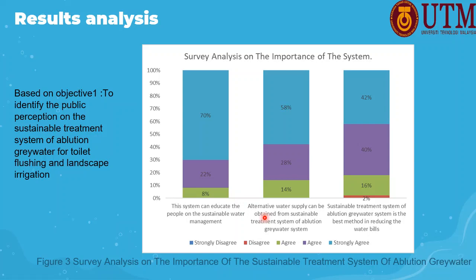Then for the second question, that the system could be an alternative for the water supply, only about 40% agreed on the statement, maybe because the water quality will be different and not safe to be used. However, there is a hugely positive feedback on the system.